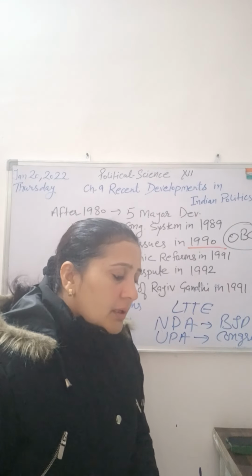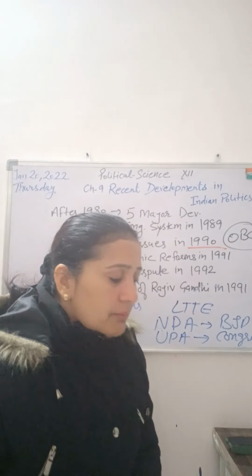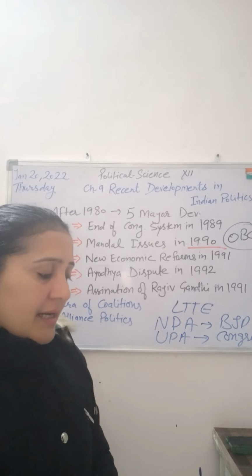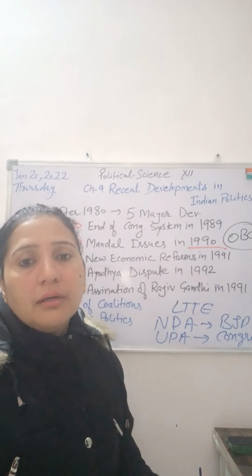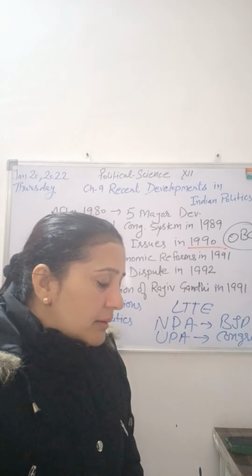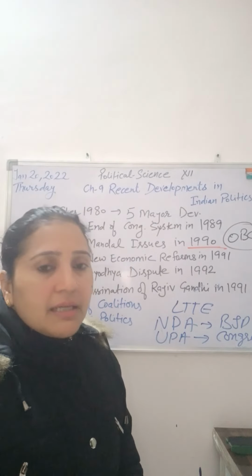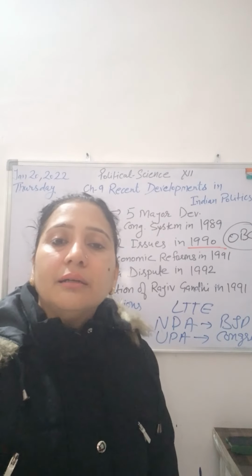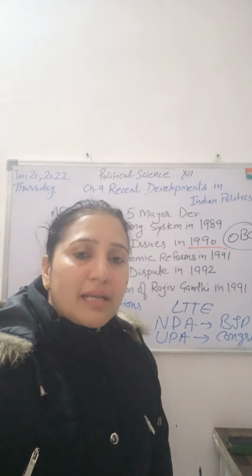From 2004 to 2014, Manmohan Singh was Prime Minister, and that was a UPA government. And from 2014 till date, Prime Minister Narendra Modi is there representing NDA, so a BJP-led government or alliance is there.